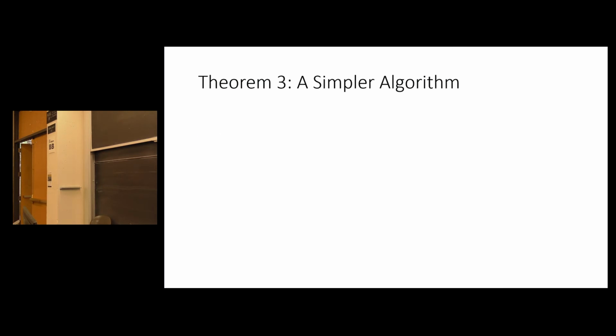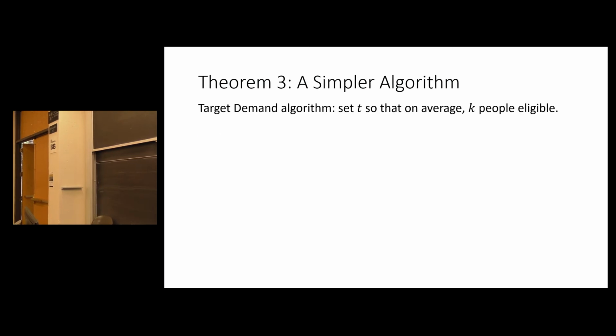But we can make it even simpler. So I think this is the first thing that I would have thought about when approaching this problem, which is that if I knew all the values, I would set a threshold so that k values exceed it exactly. Since I don't know the values, let's just set a threshold so that in expectation, k values exceed it.